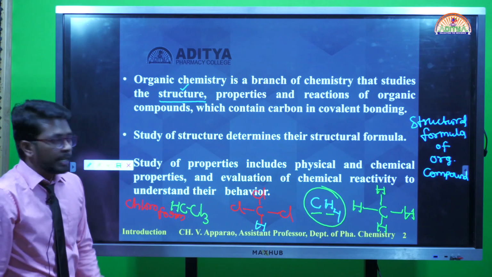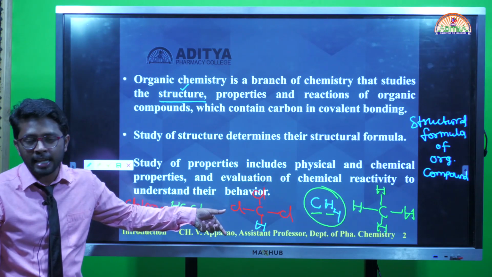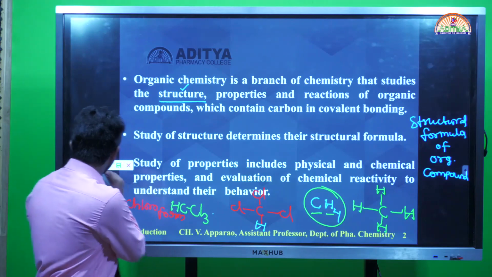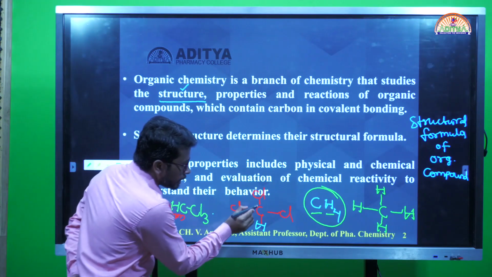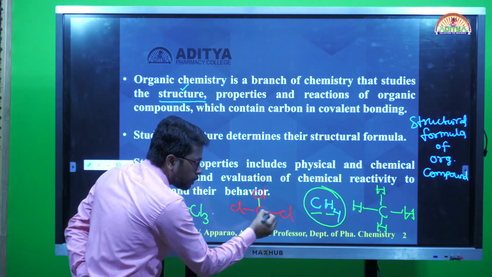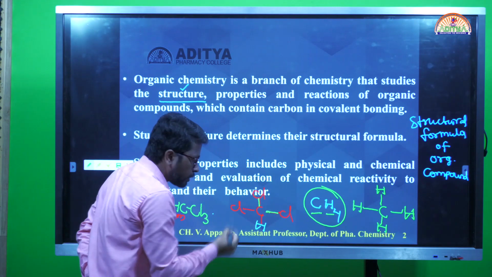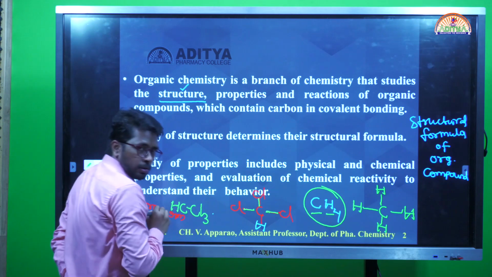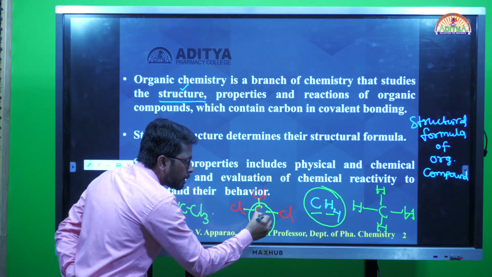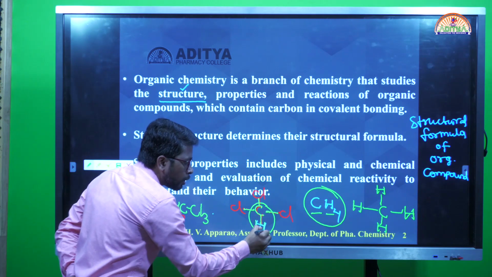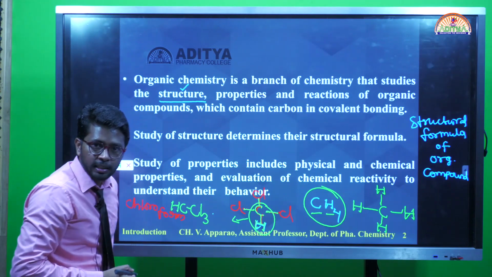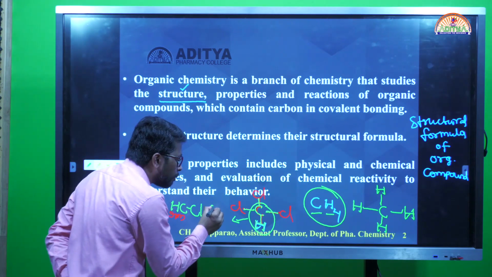Yes, this I can also consider as an organic compound itself. Why? Because see here, chlorine and carbon form a covalent bond, here also chlorine and carbon form a covalent bond, and here also the same. But there is another one: a carbon-hydrogen covalent bond is also there. Due to this reason only, I can consider this an organic compound itself.